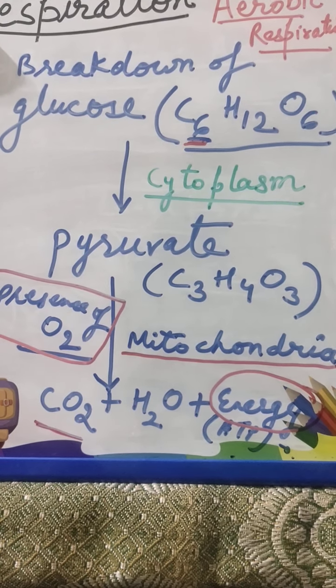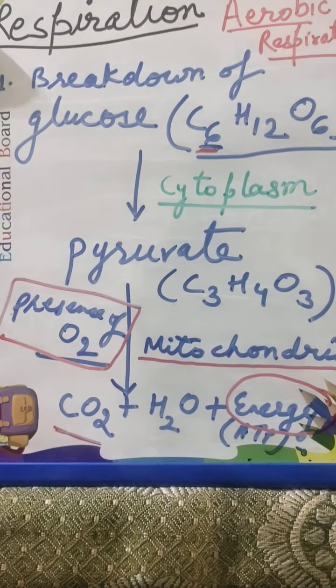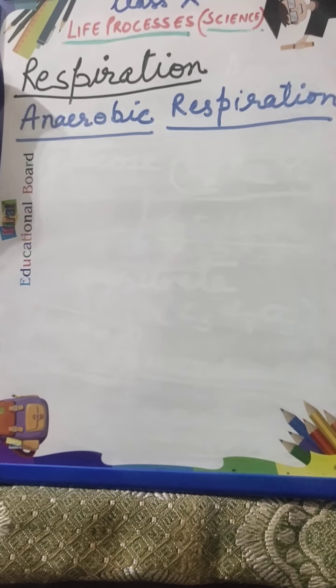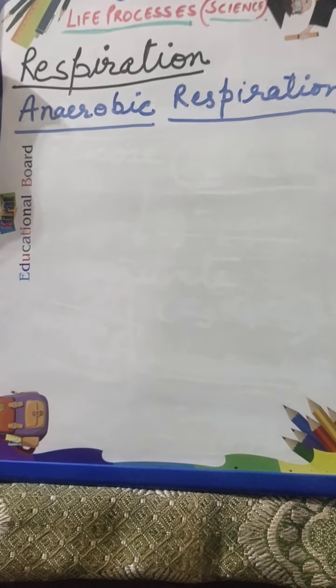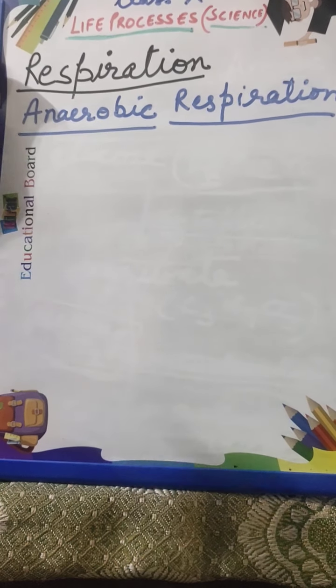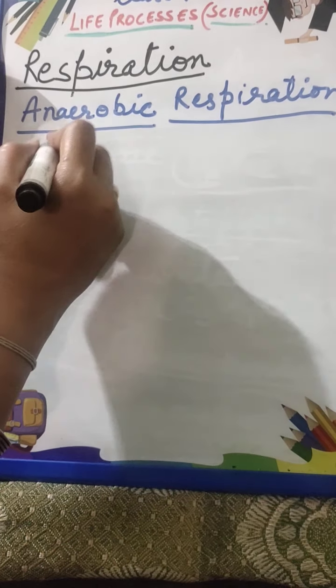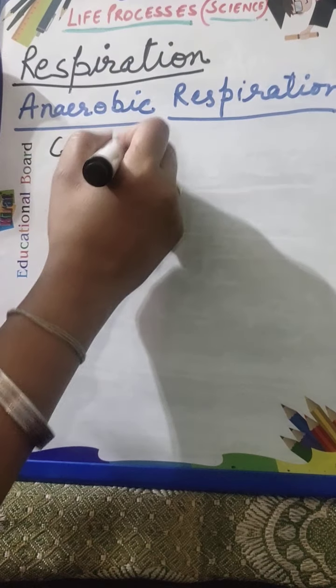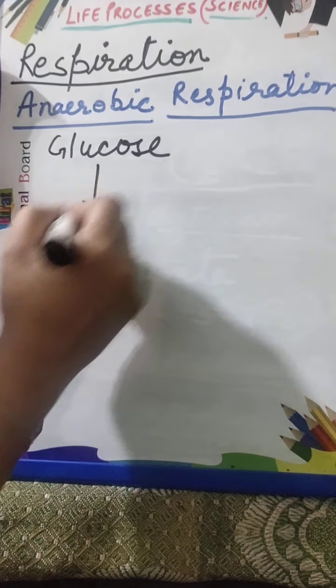But now the second aspect of respiration is anaerobic respiration. Now what is going to happen in anaerobic respiration? You have studied in the lower classes that anaerobic respiration occurs in the absence of oxygen. But the first step is the same, that is, glucose is converted to pyruvate.